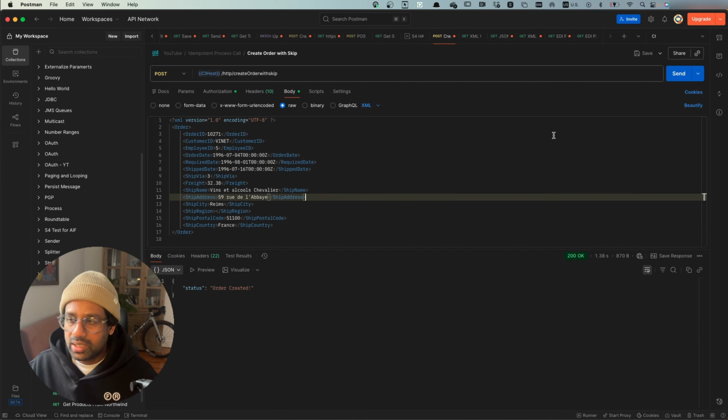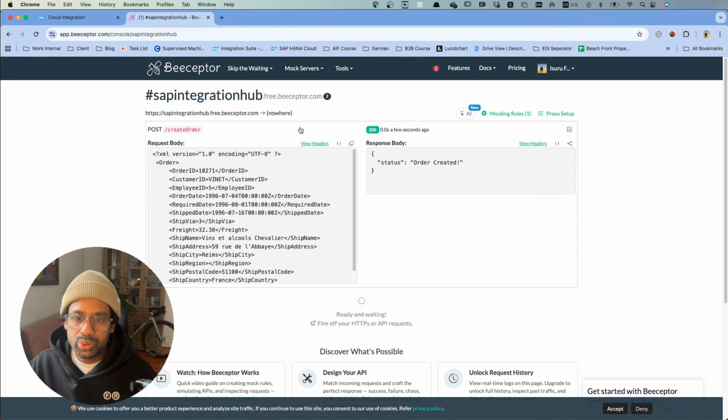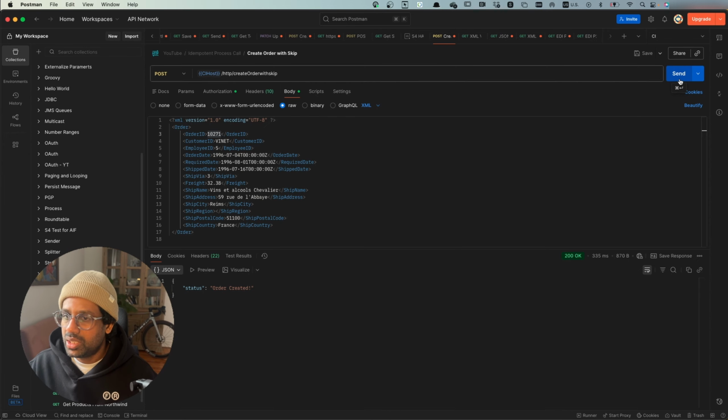Now let us send a unique order ending with 271 to the receiver. We get acknowledgement back. The HTTP response code is 200. And if we go to our receiver, you will notice that that order has come in. And if we try to send the same order again, now we get the response saying order 271 was already processed, and also with a meaningful HTTP response code, 409, saying it was a conflict.